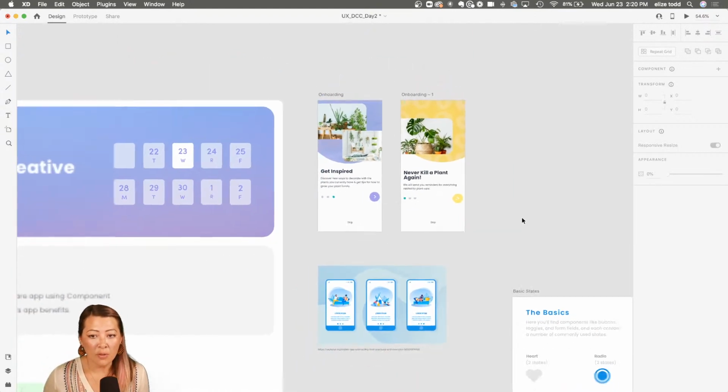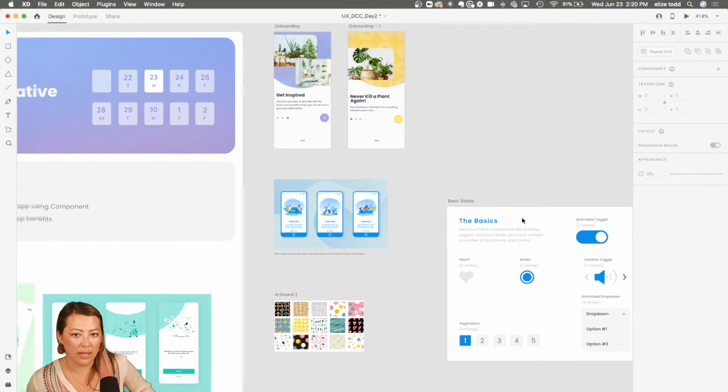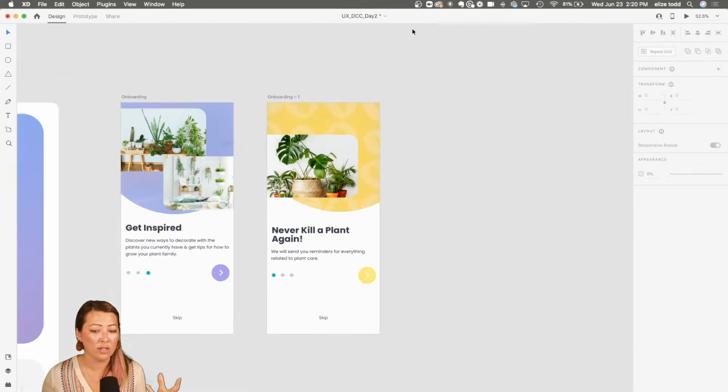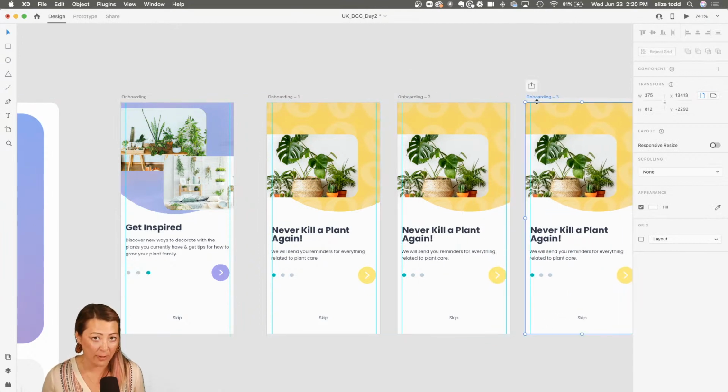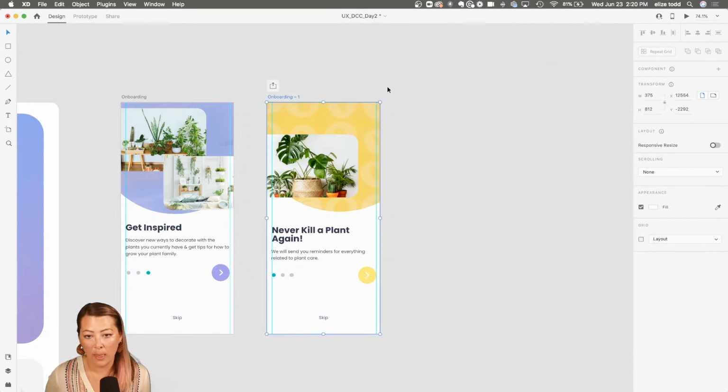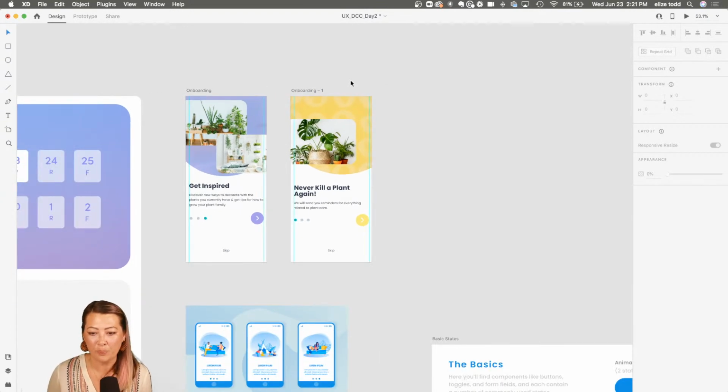Cool. So that's how you're going to create your onboarding screen. Again, beginners, feel free just to have one screen, or if you want to have 3 screens, you can build them out in 3 different artboards. More advanced, you might want to put them all into one artboard and then prototype them, including some animations. Make sure the most important thing is just to think about the substance of your app, the value proposition. What makes it cool? What makes it important? Why would the user want to use this? That's the meat and the substance of all of this, really. So think about that. And again, feel free to use mine if you'd like to.